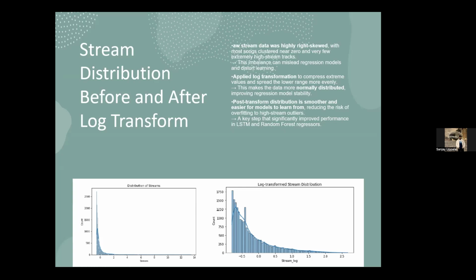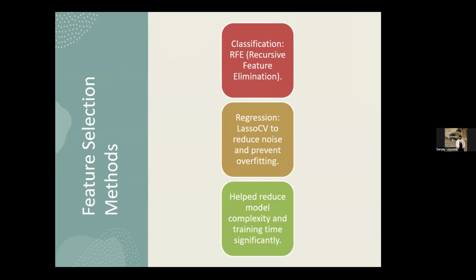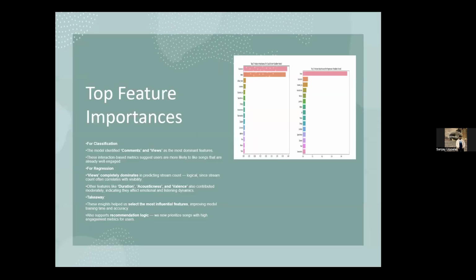The next slide represents the feature selection model. To make our model efficient, we performed feature selection separately for classification and regression tasks. For classification, where we aim to predict whether a user emotionally connects to the song, we used random forest feature importance analysis, and the results showed that comments and views were the most influential features.